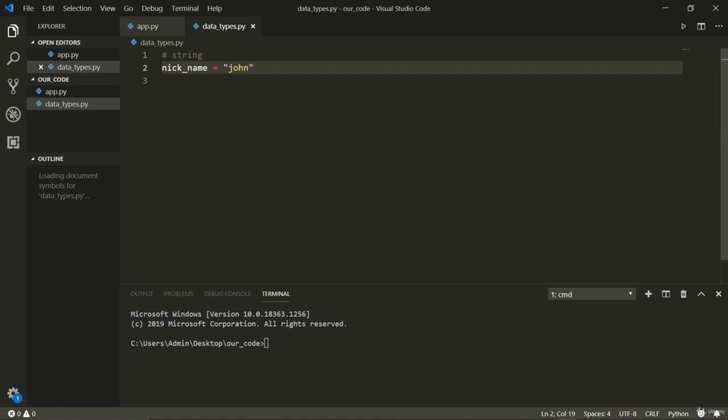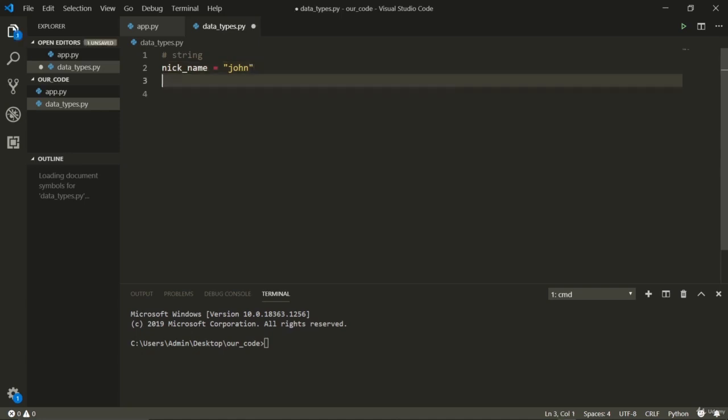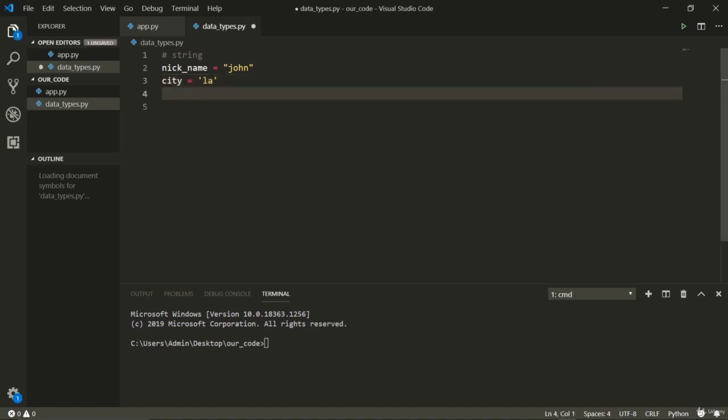I can use double quotations to store a string, which is just a group of characters. And I can also use single quotations. It's very simple. We're going to discuss this in detail in the coming videos or lectures.